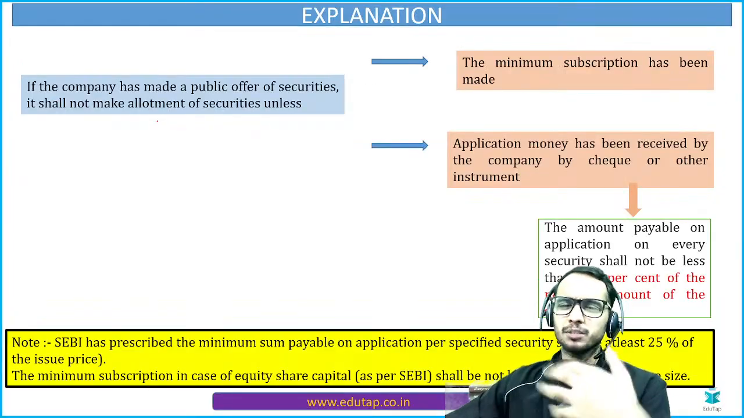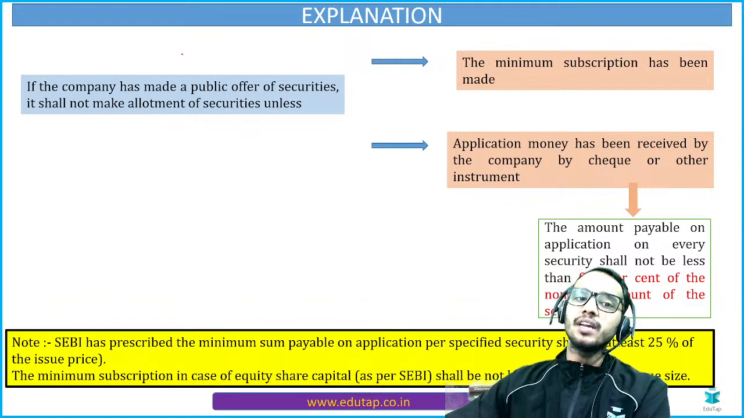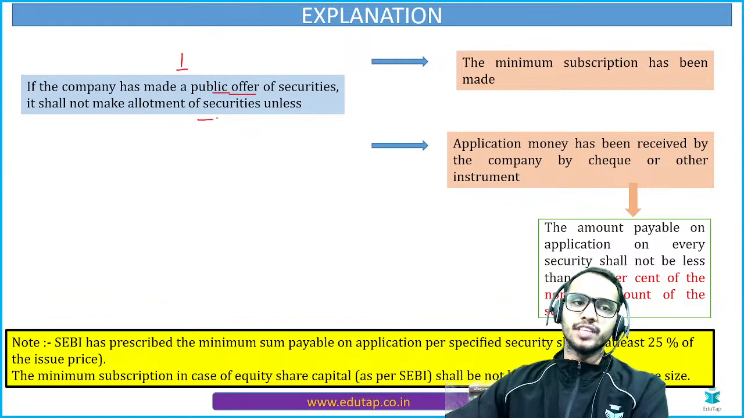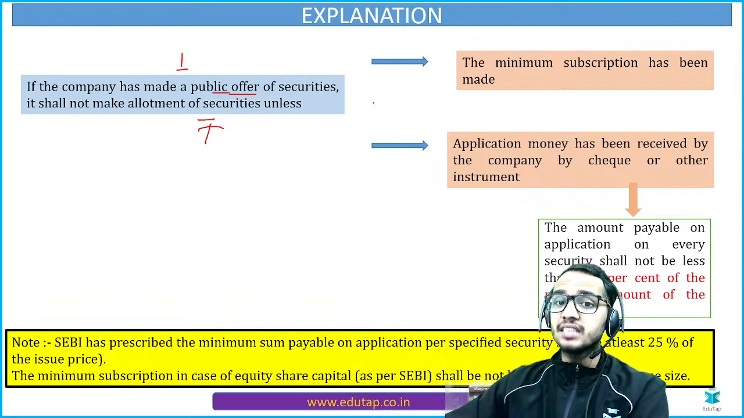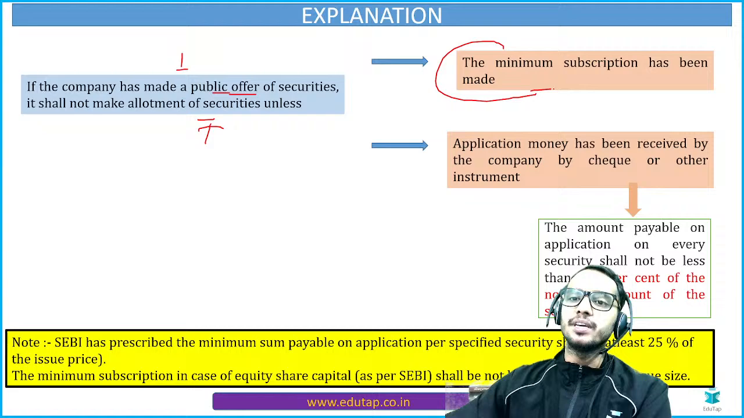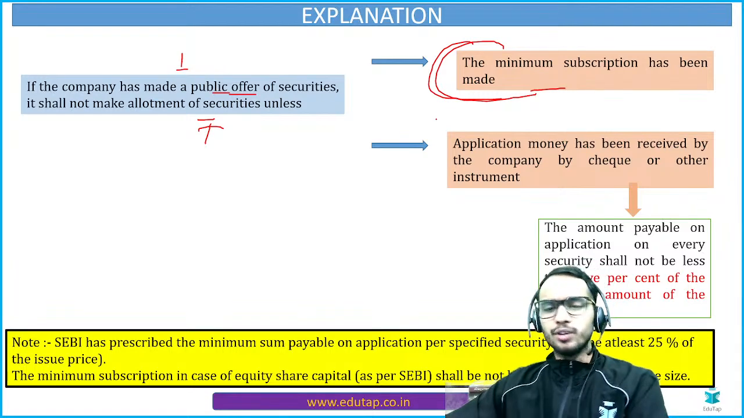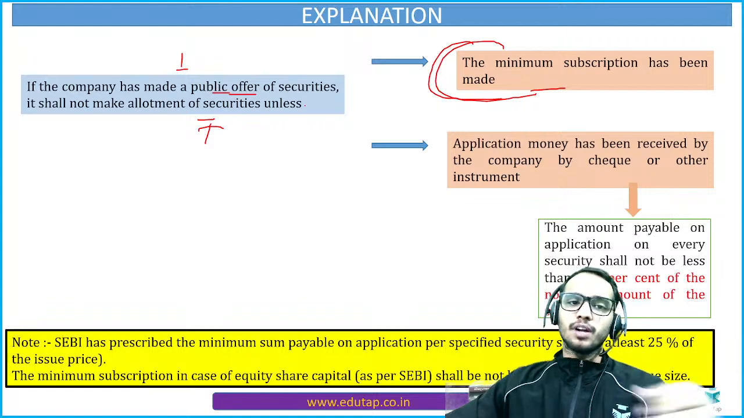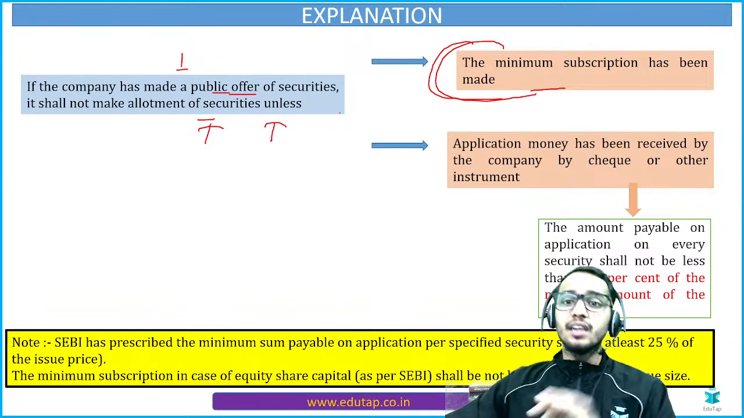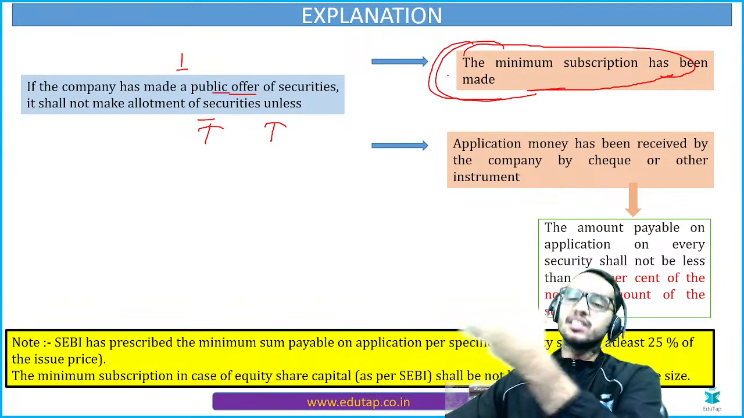We have talked about this, but let's read the minute points as well. If the company has made a public offer of security, it shall not make the allotment unless the minimum subscription has been made. Acha, can you tell me what is the limit of this minimum subscription? Now there is one more question that can be asked from this. The company is not going to make any allotment unless the minimum subscription has been received by the company.